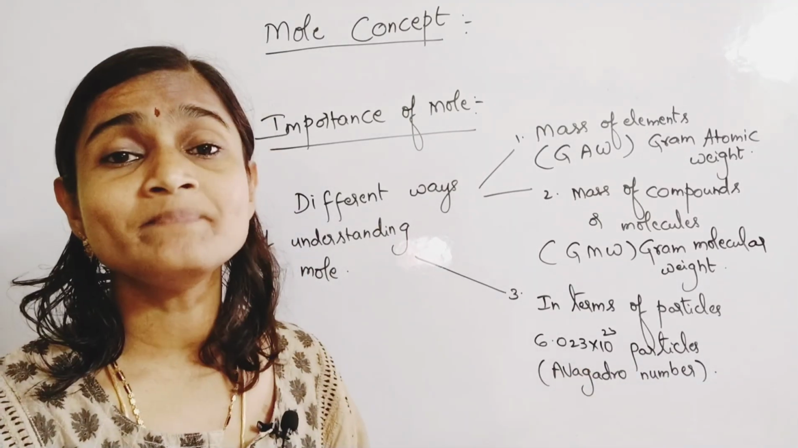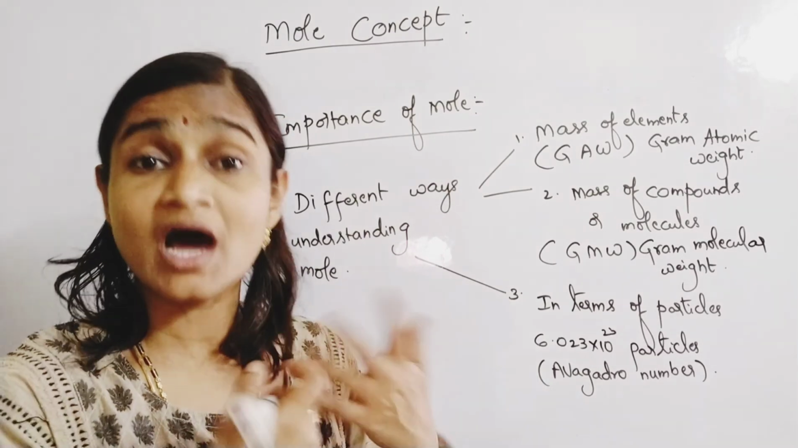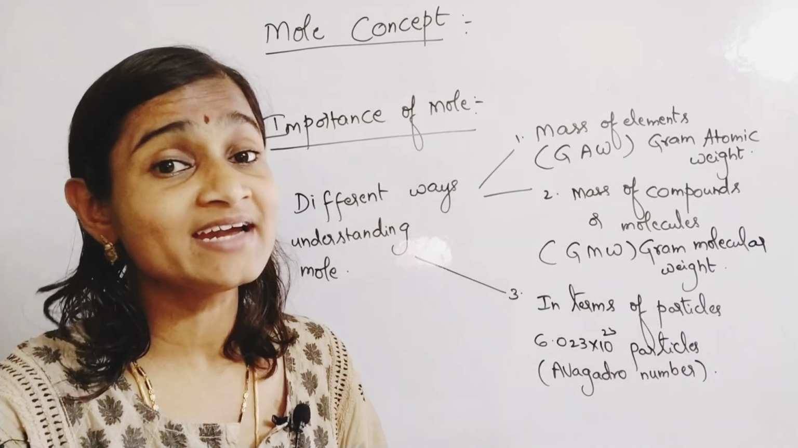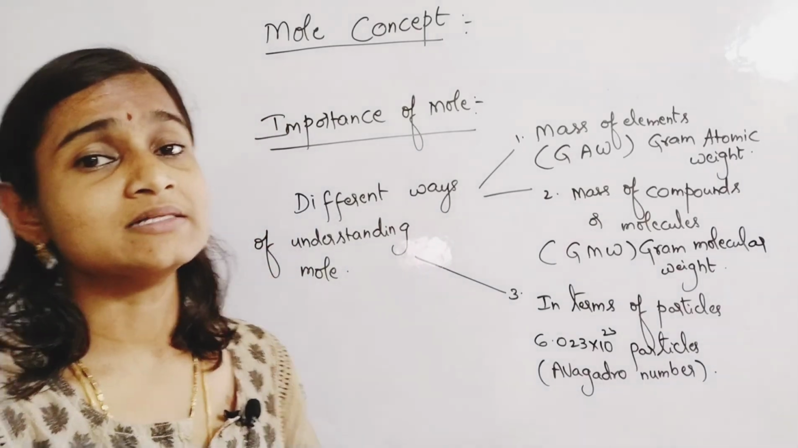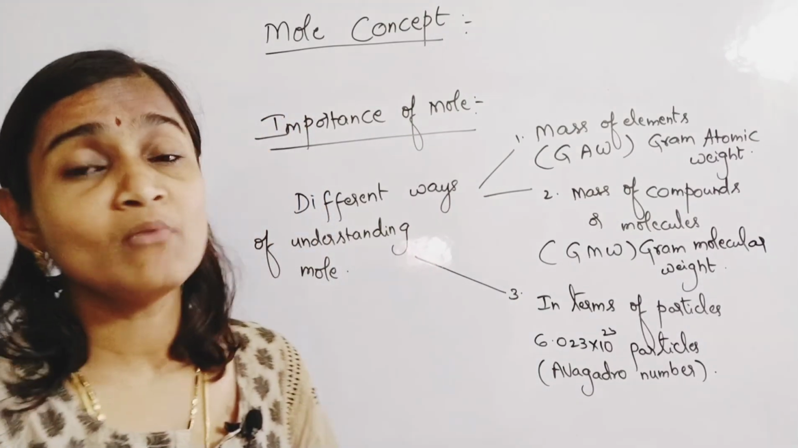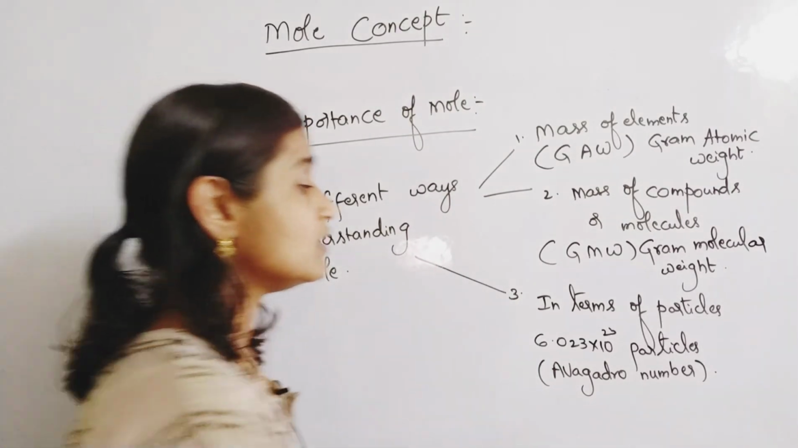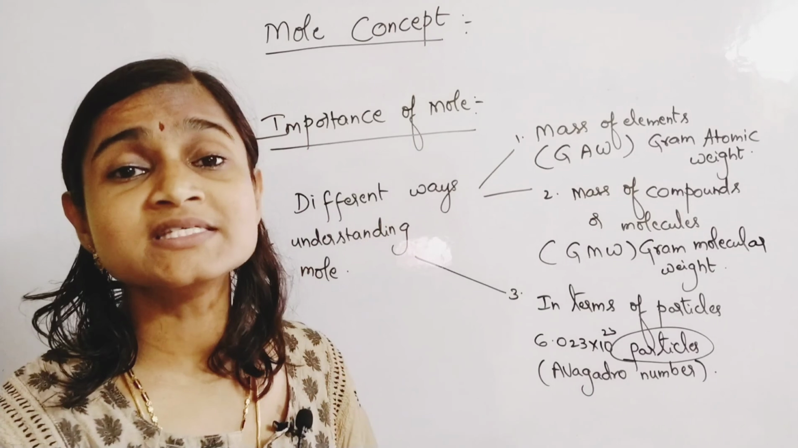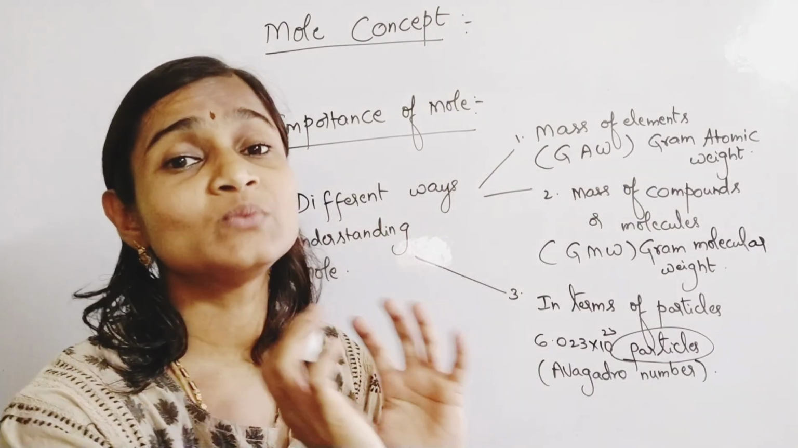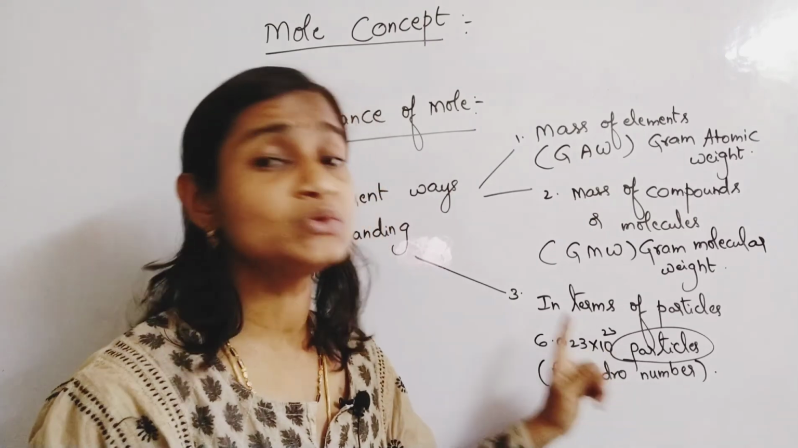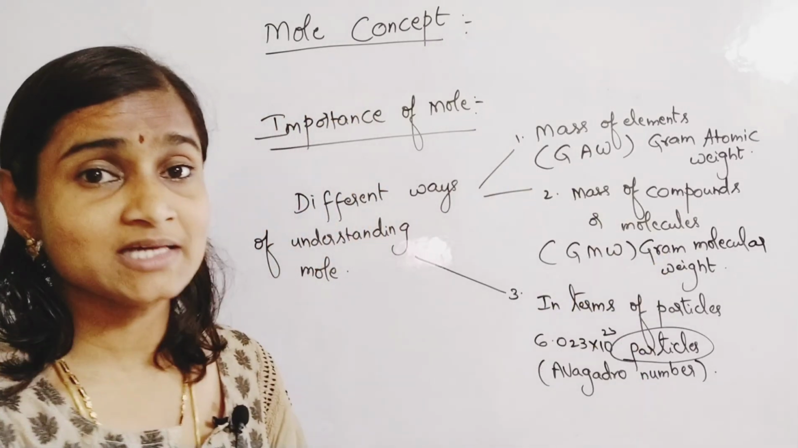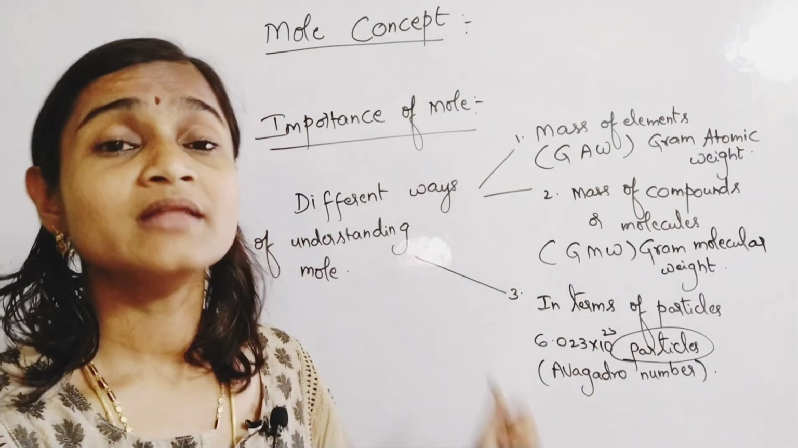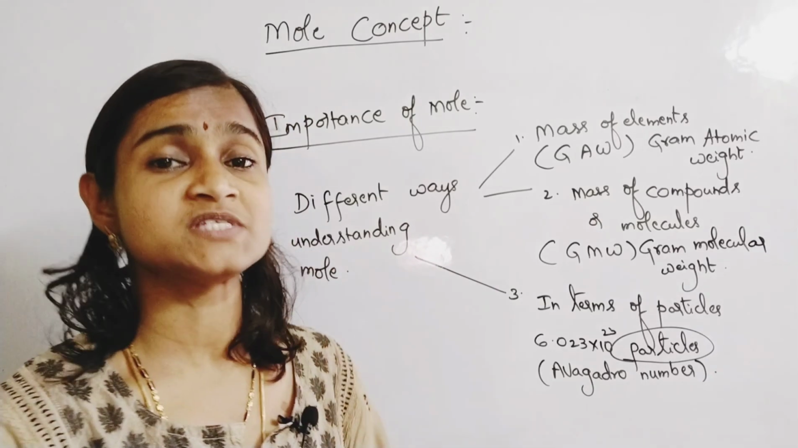Those particles can be atoms, molecules, ions, or any kind of subatomic particles which are present inside the atom. The particles can be any formula units. So if you are considering 1 mole of any substance, it will have 6.023 × 10^23 particles, and that number you are calling Avogadro's number. And that number is also for 1 mole of that substance only.